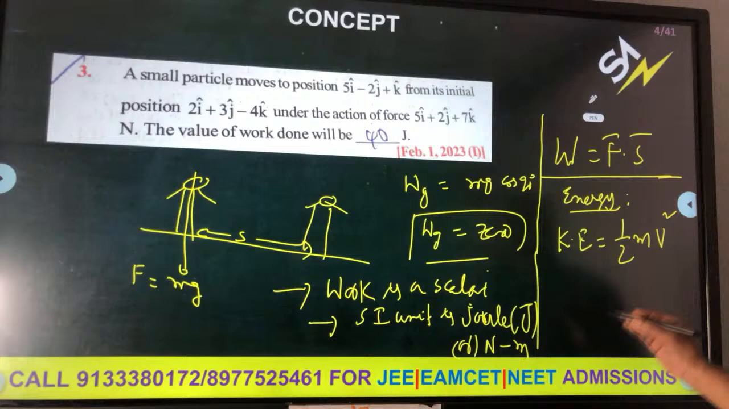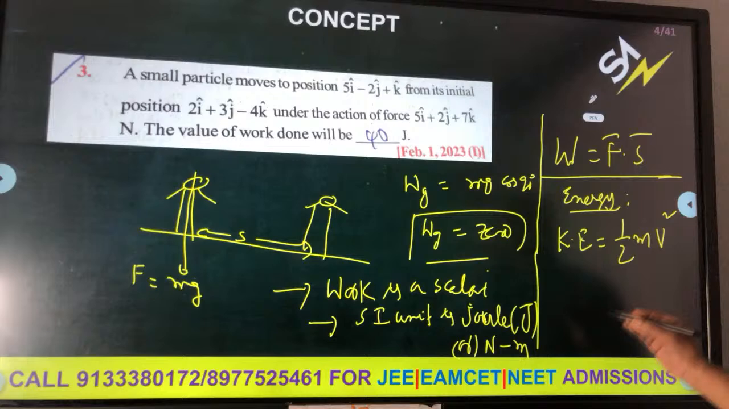Water stored in a dam will have potential energy. A bent bow has potential energy. Kinetic energy, no. For potential energy, the body need not be in motion. For kinetic energy, the body should be in motion. Only in motion is kinetic energy there, because the basic formula for kinetic energy is half mv square.